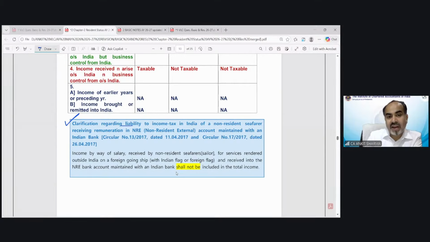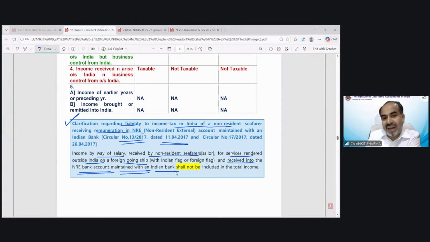Clarification regarding liability to income tax in India of a non-resident seafarer receiving remuneration in NRE account. You can see the circular number and date. It says income by way of salary received by a non-resident sailor for services rendered outside India on a foreign-going ship and received into an NRE bank account maintained with an Indian bank shall not be included in the total income.